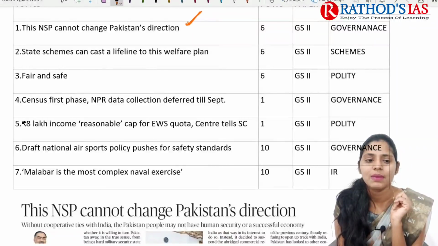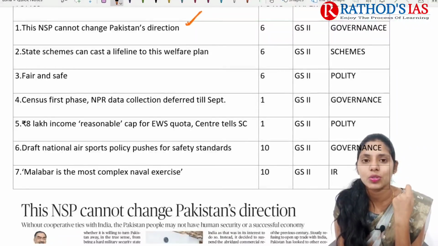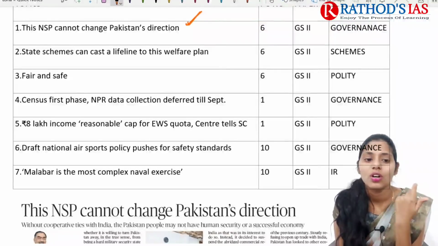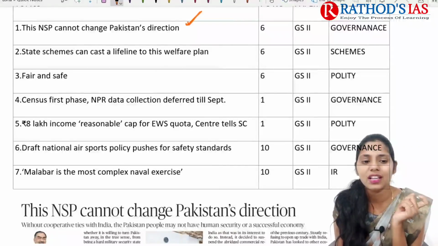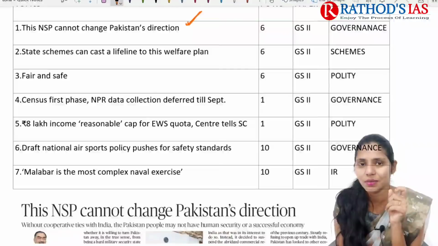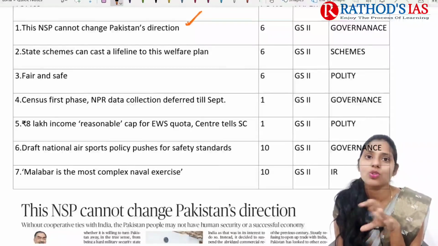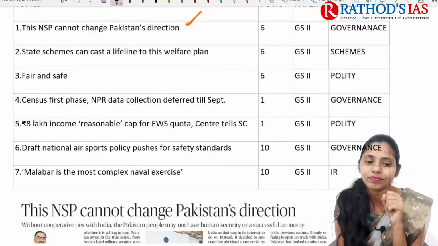And the next topic is about the draft national air sports policy. We have different air sports, especially at some tourist sites. We can commonly see these air sports happening, but until now there was no proper policy, and now the government has come up with this national air sports policy. So this is very important and you have to know some provisions of this policy.